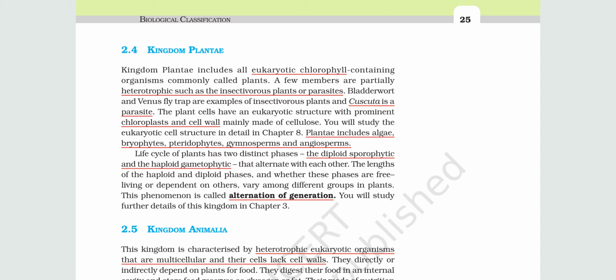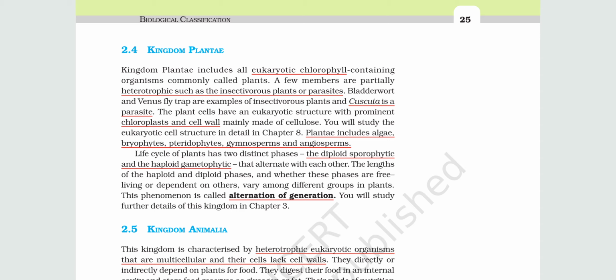The life cycle of plants has two distinct phases: the diploid sporophyte and the haploid gametophyte, that alternate with each other. The lengths of haploid and diploid phases, and whether these phases are free living or dependent on other organisms, vary among different groups of plants. This phenomenon is called alternation of generation. You will study further details of kingdom Plantae in chapter 3.